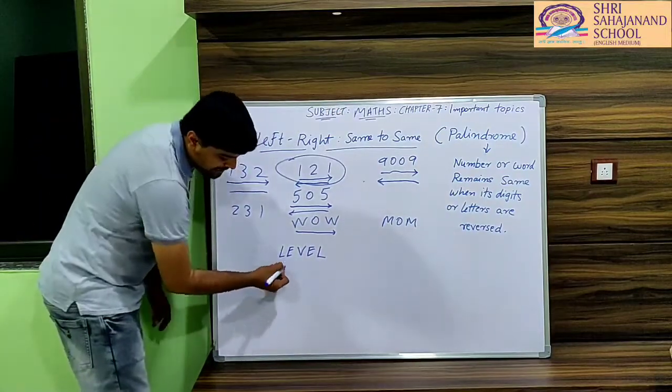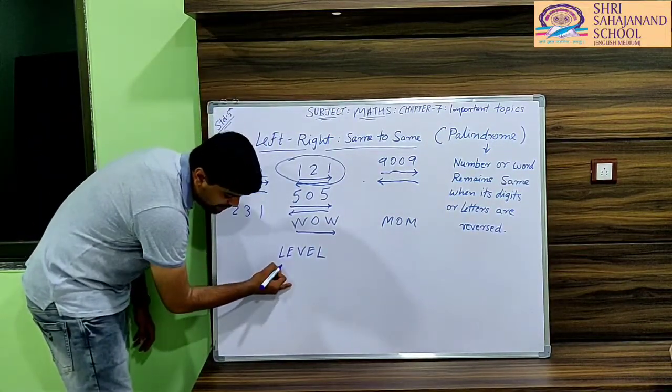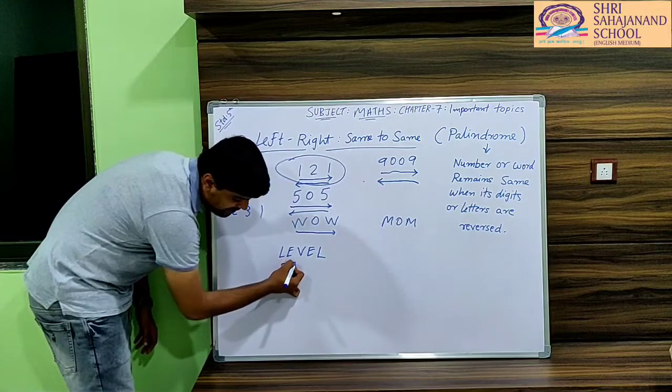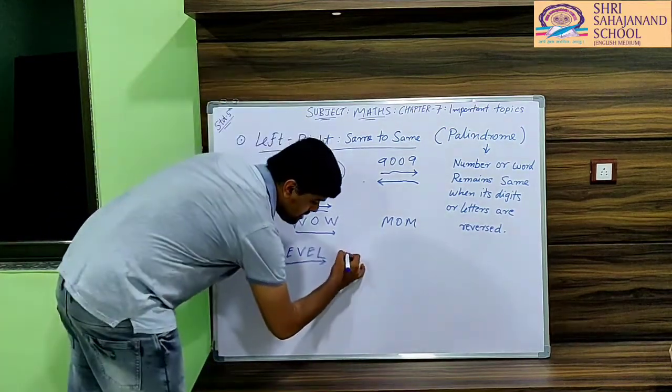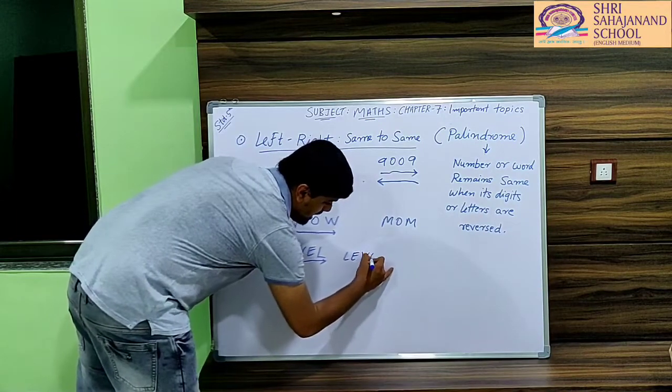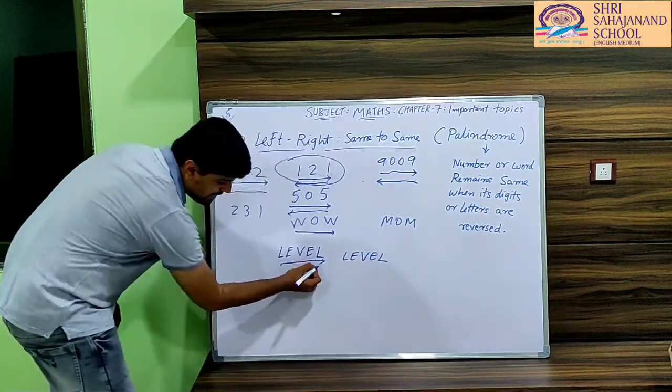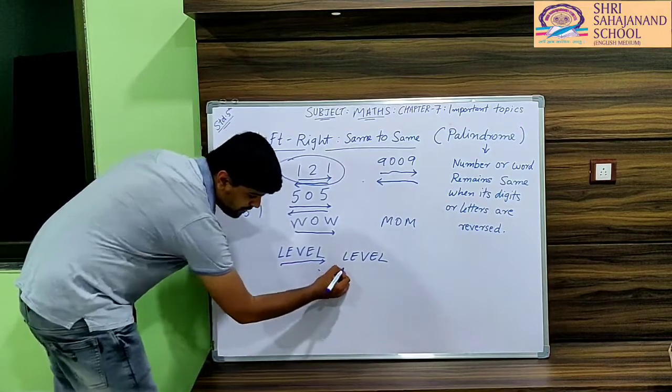I have written one more example, level. If I start from here, L-E-V-E-L, level. But if I start from here, what is the first letter?